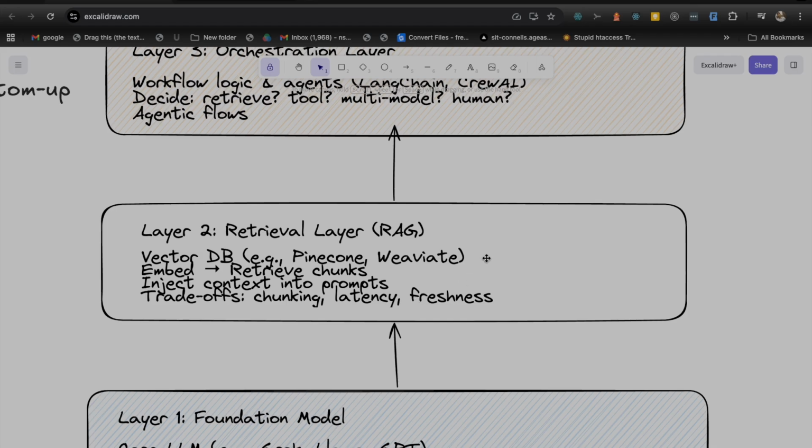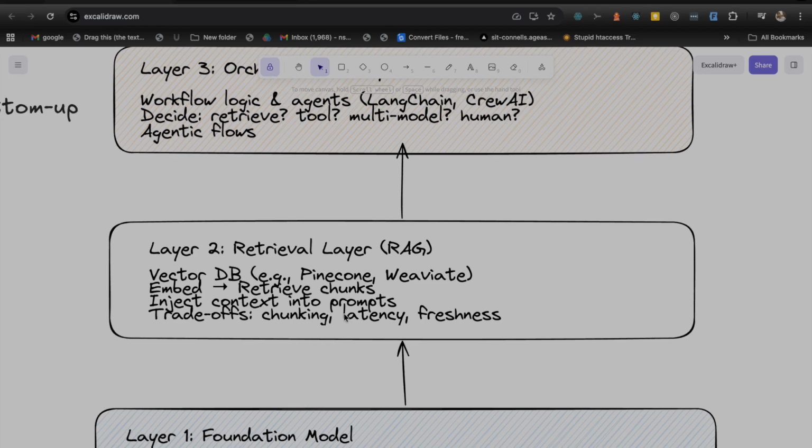So at our RAG layer, we create chunks of our document or our data, and based on our context, we identify what kind of data needs to be sent to the foundation model along with our query or prompt. We generate context in RAG, and with that context and our input or prompt, we inject them into the foundation model.